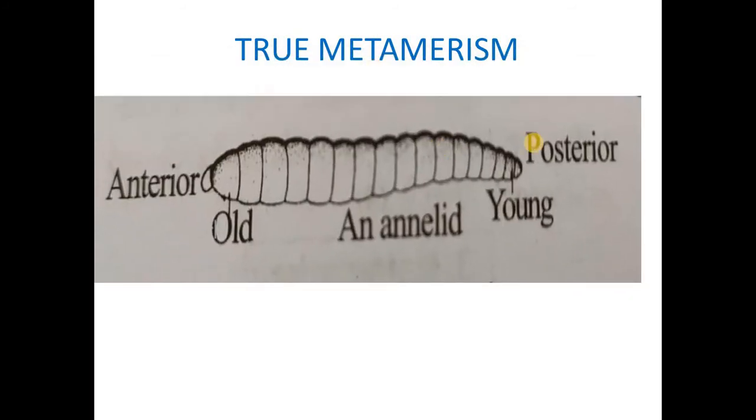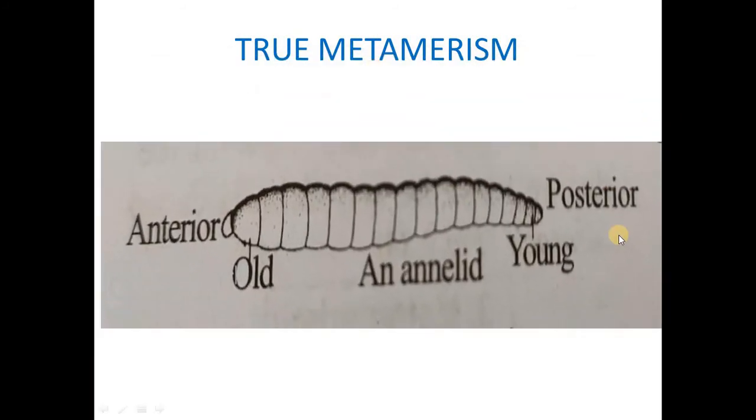True metamerism. True metamerism is found in annelids, arthropods, and chordates. In true metamerism, the segmentation of the body is based on the segmentation of mesoderm. New segments are formed at the posterior end in front of the anal segment. Hence, the younger segments occur at the posterior end and the older segments occur at the anterior end. The segments work in cooperation with all the other segments.